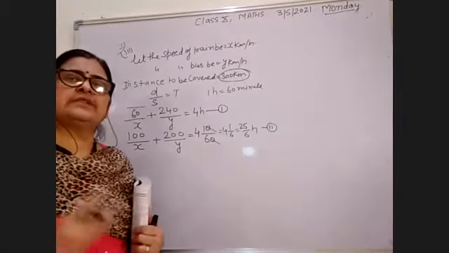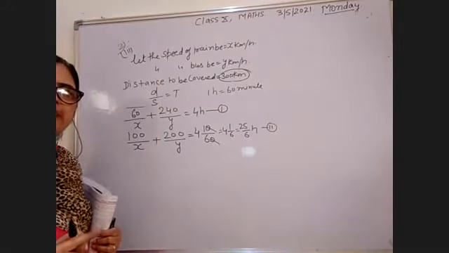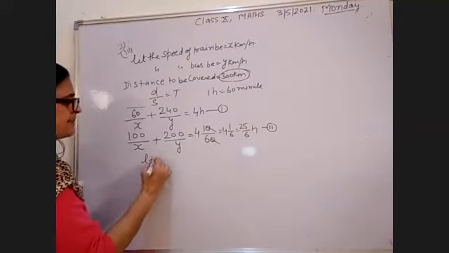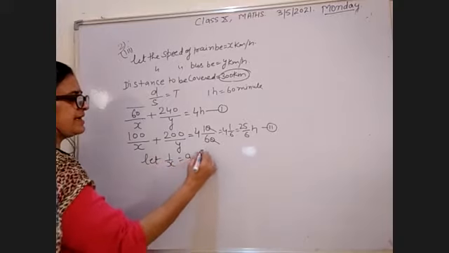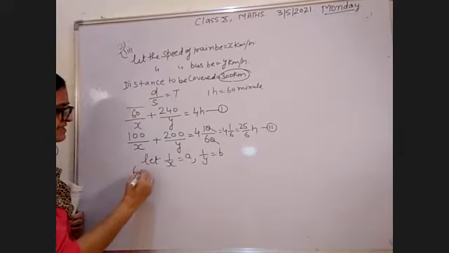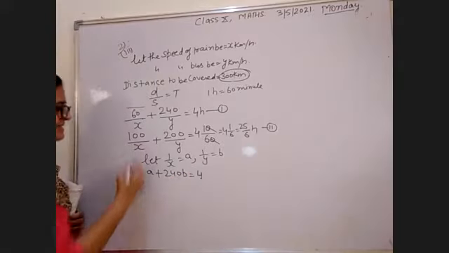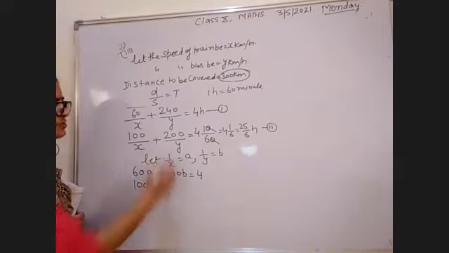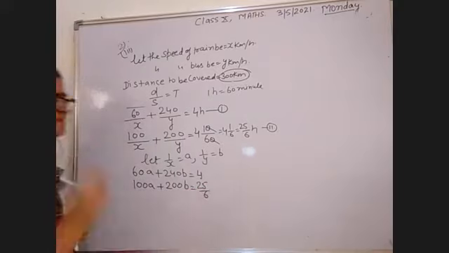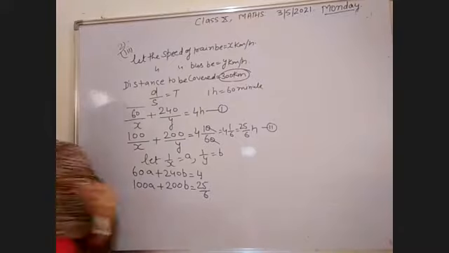Now how will you solve these two equations? Because x and y are in the denominator, you have to reduce them into linear equation form. So let 1/x equal a and 1/y equal b. How will you write the equation? First equation: 60a plus 240b equal to 4. And second equation: 100a plus 200b equal to 25/6.